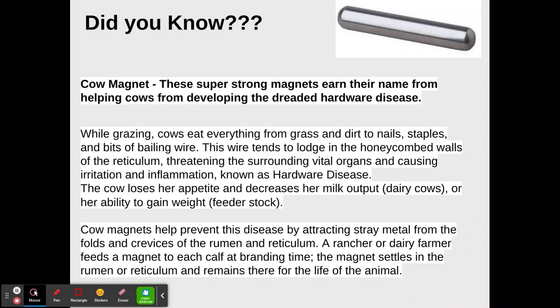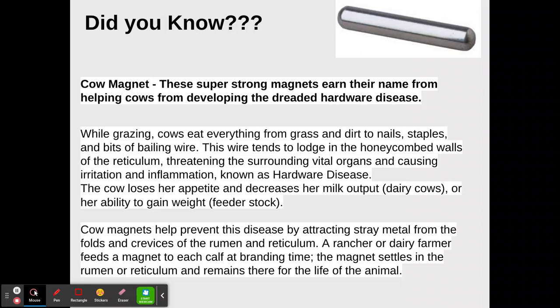All right, so this is another little fun fact. Did you know the cow magnet? So there's a cow magnet, and these super strong magnets earn their name from helping cows from developing the dreaded hardware disease. So while grazing, cows would eat everything from grass and dirt to nails, staples, bits of wire. This wire would tend to lodge in the honeycombed walls of the reticulum, threatening the surrounding vital organs and causing irritation and inflammation known as hardware disease.